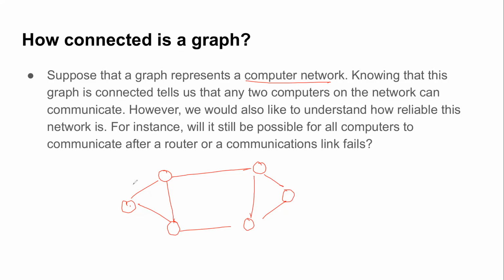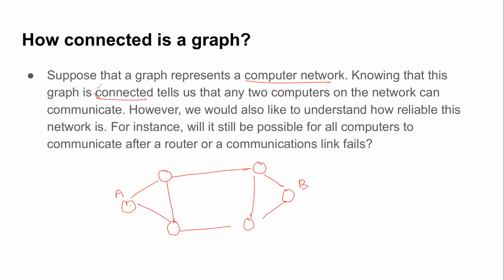So this is like our usual notion of computer network. Now, knowing that this graph is connected, what does it tell us? It tells us that any two computers on this network can communicate. That means if I need to send a message from PC A to PC B, I can do that. How am I assured of that? Because there's a path.